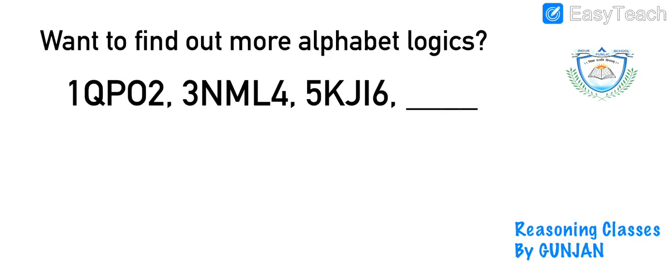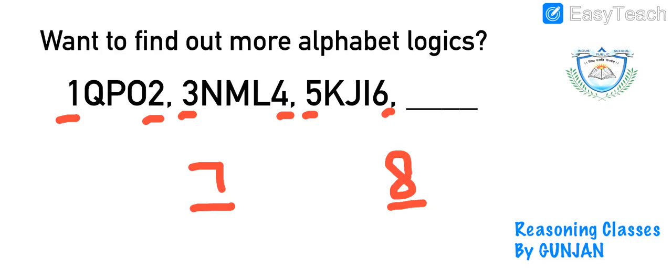Here you can see some alphabets are there and along with them numbers are also there. So let's quickly check out. First we will check the numbers. It's 1, 2, 3, 4, 5, 6. That means it's a simple counting. So whatever our answer will be, it will have 7 and 8 in the continuation of the series.